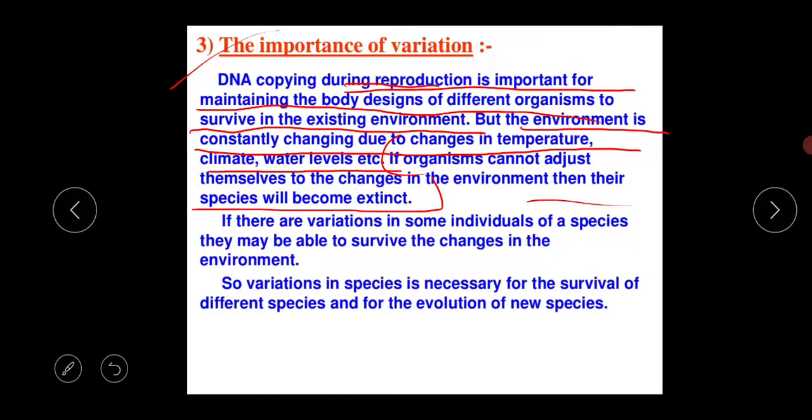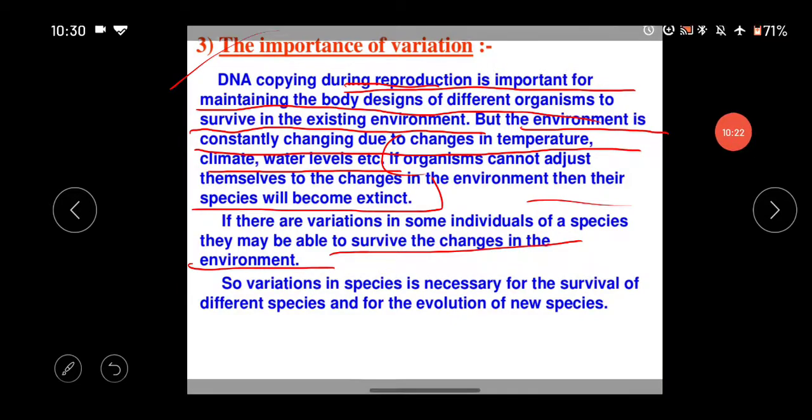So if there are variations in some individuals of a species, they may be able to survive the changes in the environment. So this is our survival strategy.